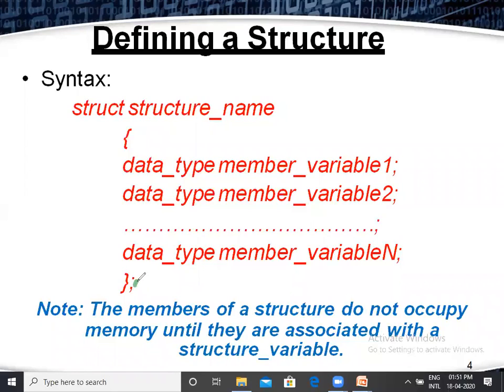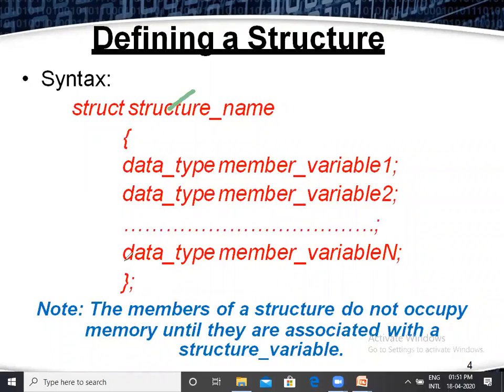Without the semicolon symbol, it is not allowed. That becomes one error. So that is a simple structure. Okay, what is the structure? Finally, a structure contains one struct keyword and a structure variable name, and the structure is enclosed with open brace and closed brace,